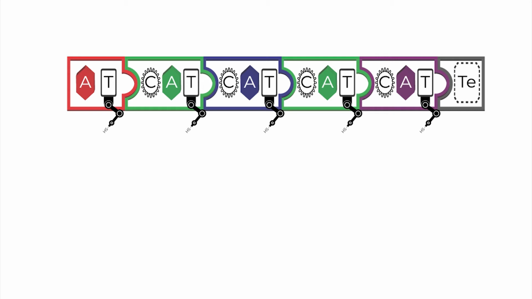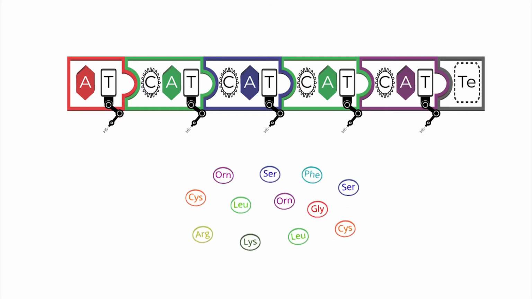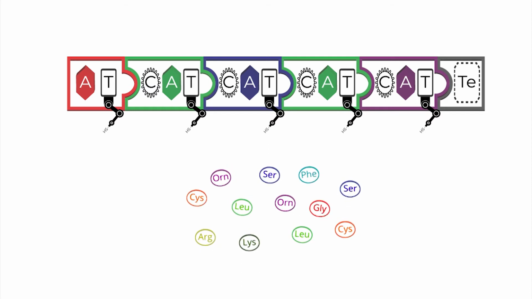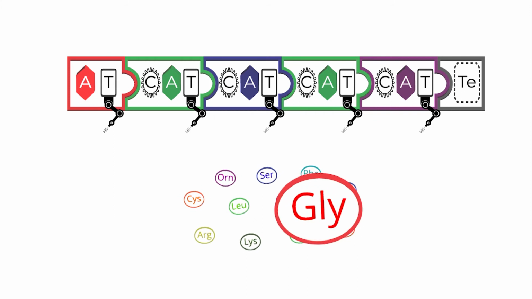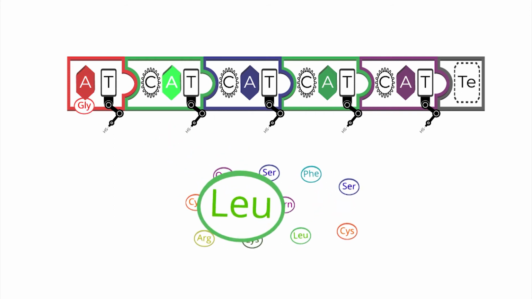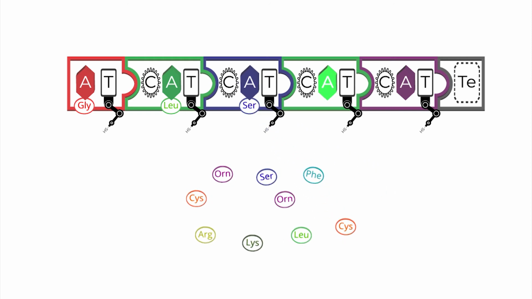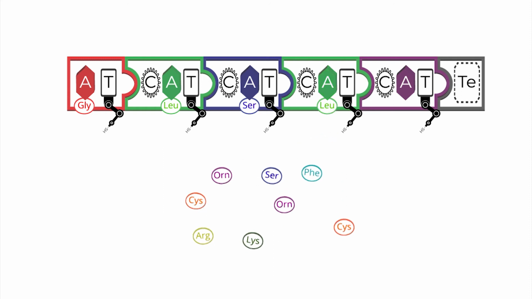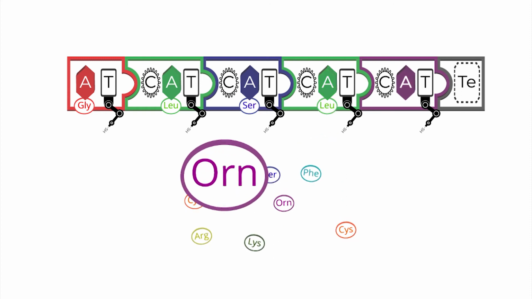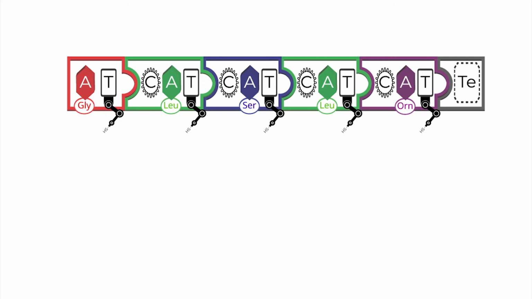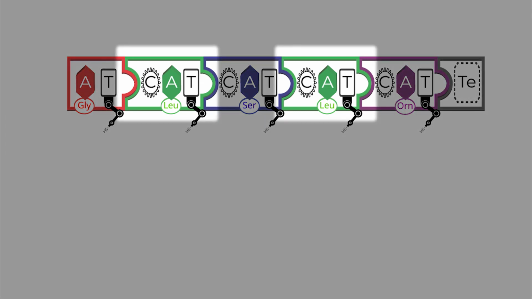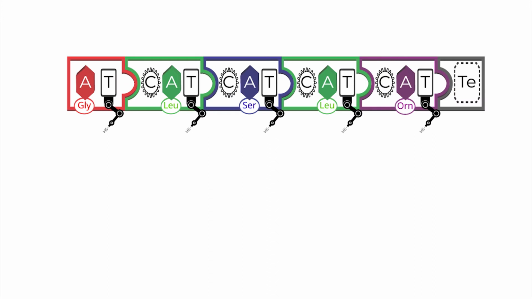Each A domain is first recruiting one specific amino acid among the pool of available ones in the cell. The A domain of the module 1 is selecting glycine, the A domain of the module 2 is selecting leucine, and so on. As you can see, several A domains may be selective for the same amino acid, as exemplified here with leucine selected by modules 2 and 4. The recruitment of the specific amino acid responds to specificity rules known as NRPS code.